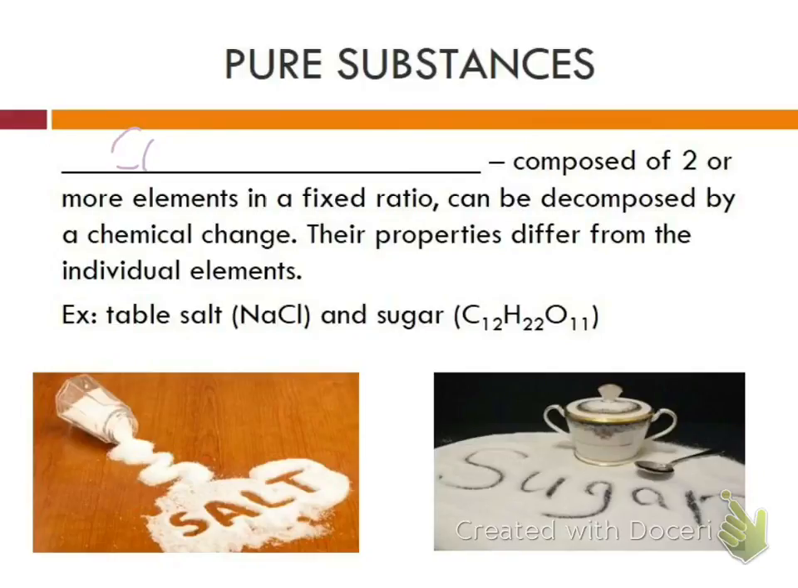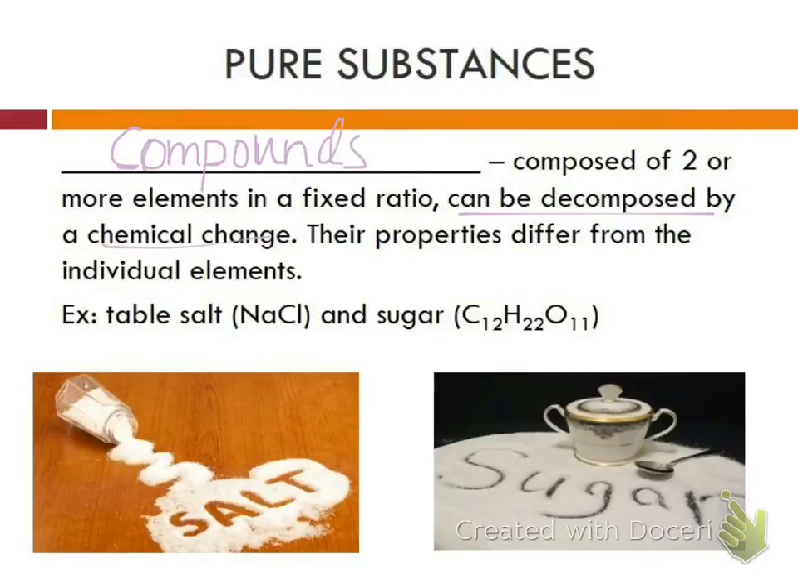Compounds are composed of two or more elements in a fixed ratio that can be decomposed by chemical change. So their properties differ from the individual elements. Some examples of these are table salt and sugar. Anything that has a chemical formula is going to be considered a compound.